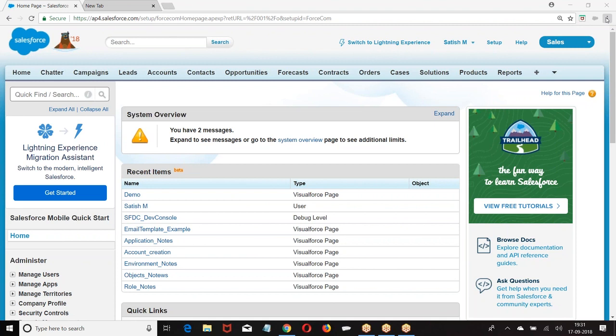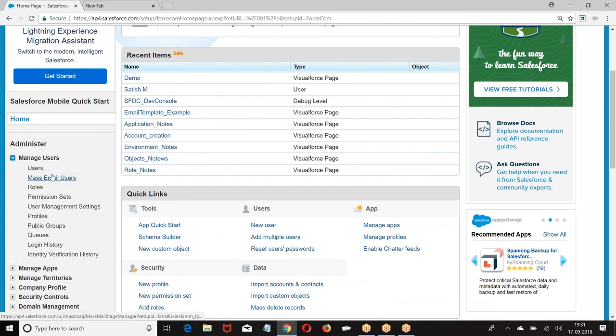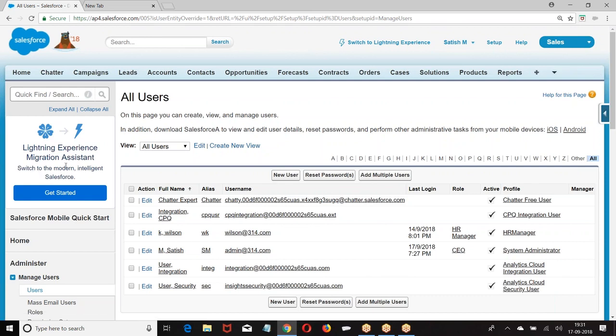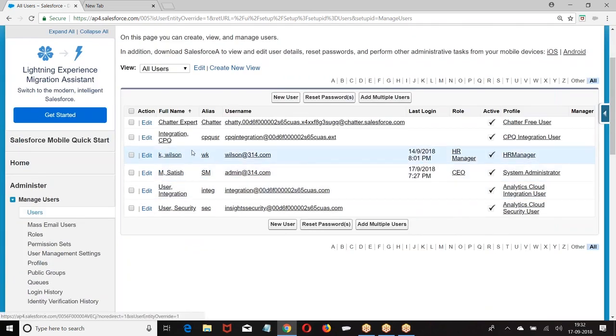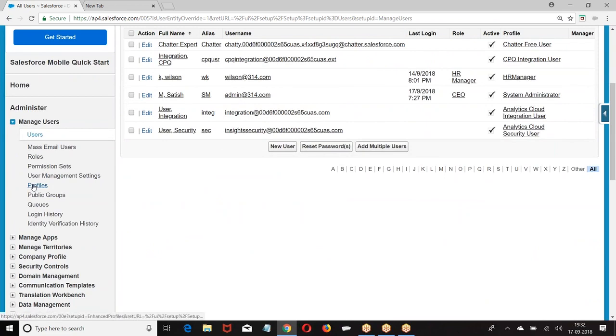First, let me see how many users are there, whether they have access on the object or not, and access on the corresponding fields or not. Then we decide how to create the approval process. So how many users have we created already? Satish and Wilson only we have. So what should I do now?